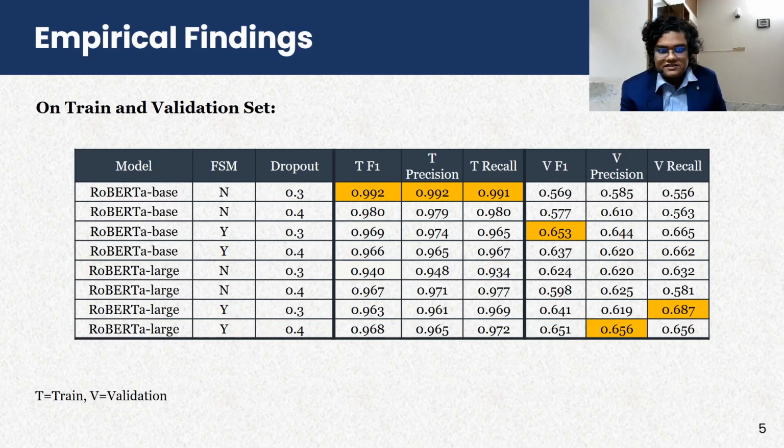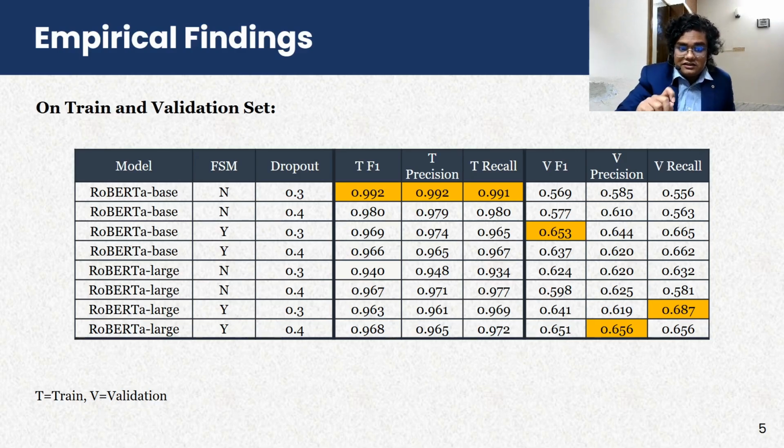And as for the results, we can see that for the training phase, Roberta base without fuzzy string matching actually works the best. But it doesn't really generalize very well, and we can see that when fuzzy string matching is used, the model generalizes very well to the validation set, as we can see from the table and the highlighted scores over here.